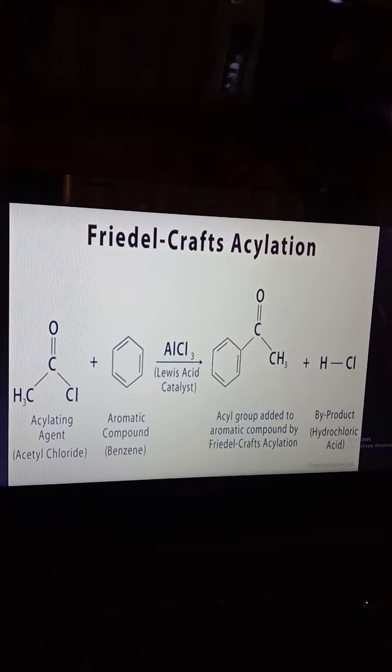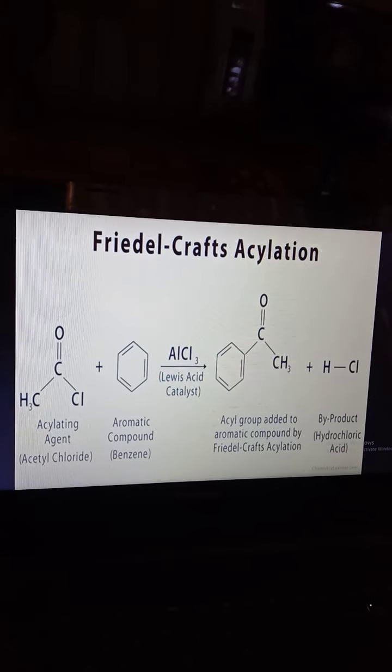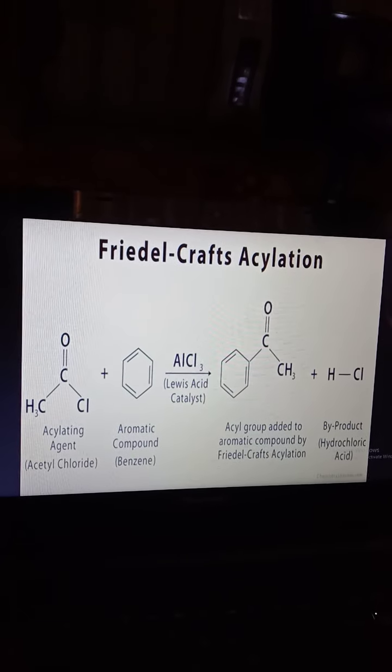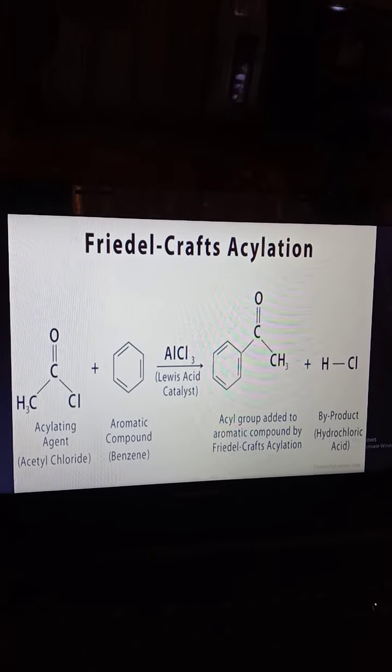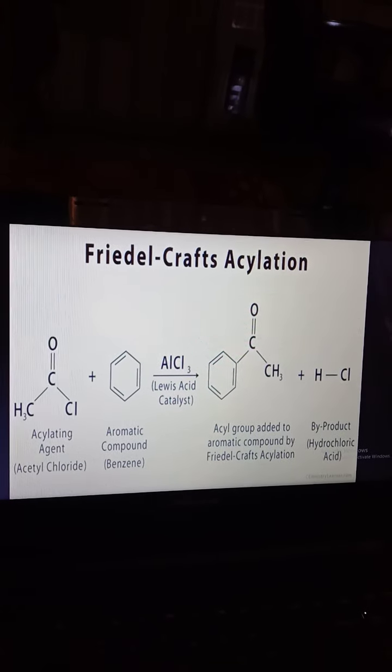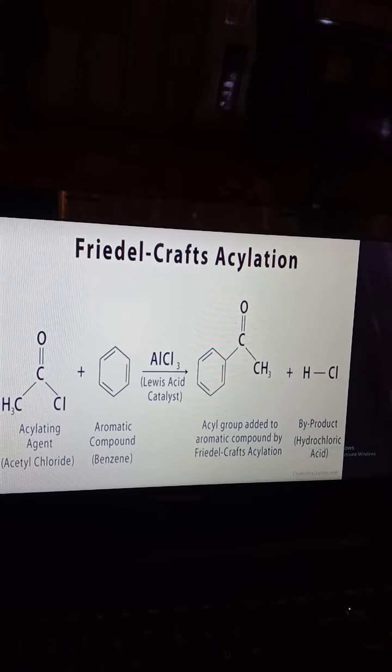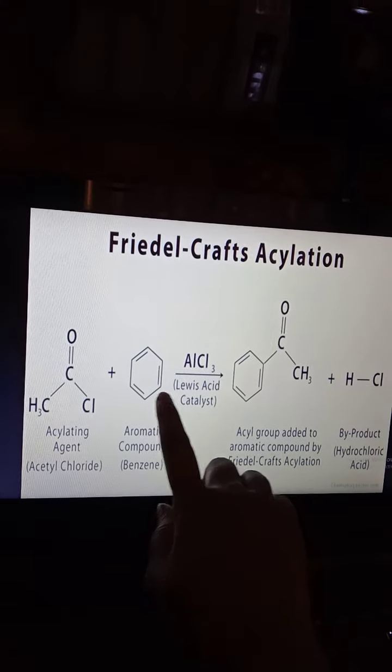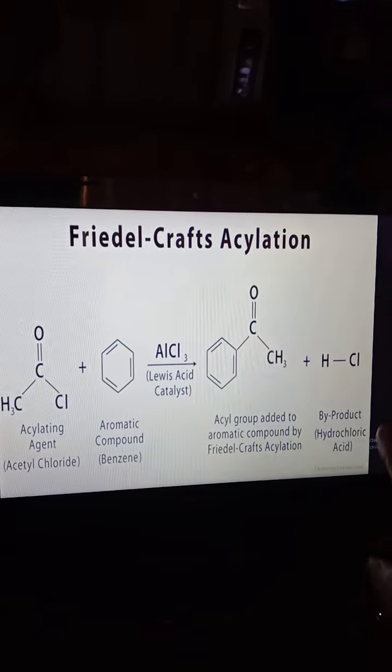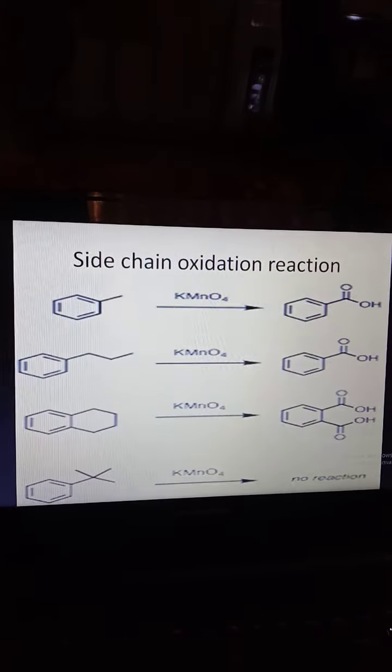Friedel-Crafts acylation. Benzene can react with acetyl chloride, CH3COCl, in presence of a similar catalyst AlCl3, aluminum trichloride. Formation of, simply, the COCH3 group bound directly to benzene.